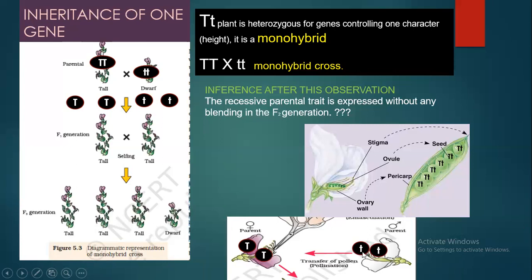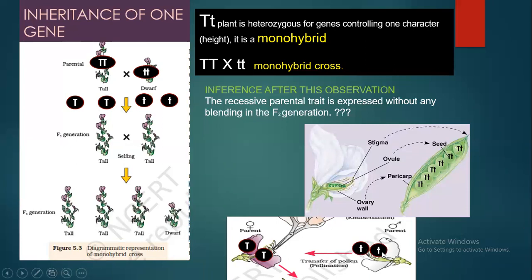For example, the first step in the monohybrid cross was cross pollination. In one flower, he removed the anther, so it has only the stigma. In the anthers, pollen grains would be produced, and the pollen grains will have male gametes, and those male gametes will have only one of the alleles.